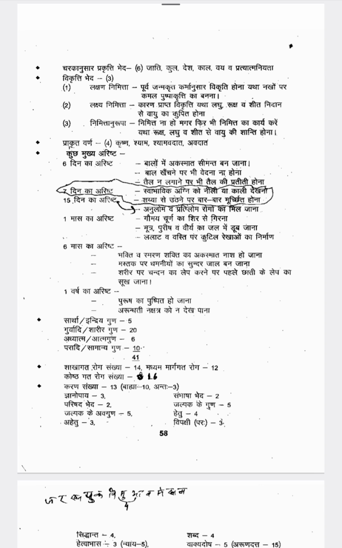Okay. So these all come under the Indriya Sthana. Okay, in Indriya Sthana these are all they have explained. Next, Prakrita Varna, that is also explained in the Indriya Sthana. Krishna, Shyama, Shyama Avadata, Avadata. So these are the 4 normal Varnas which occur in our body.